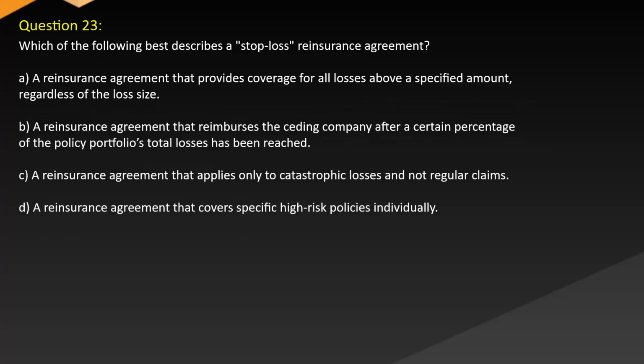Question 23. Which of the following best describes a stop-loss reinsurance agreement? A. A reinsurance agreement that provides coverage for all losses above a specified amount, regardless of the loss size. B. A reinsurance agreement that reimburses the ceding company after a certain percentage of the policy portfolio's total losses has been reached. C. Reinsurance agreement that applies only to catastrophic losses and not regular claims. D. Reinsurance agreement that covers specific high-risk policies individually.